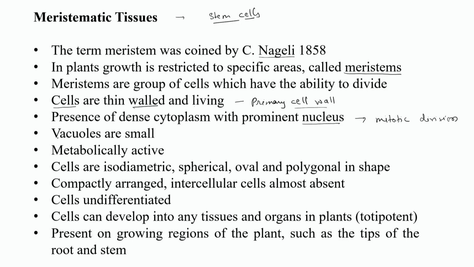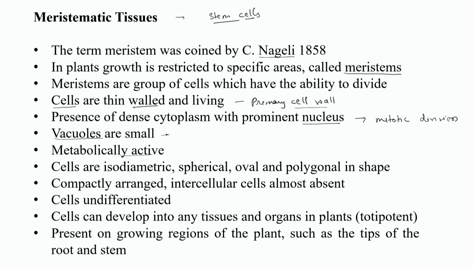Now vacuoles are very small in the dividing cells. Generally when the cells are dividing, the vacuoles are very small because they don't require vacuoles as such, because vacuoles are basically storage organelles and they are not there for a longer period of time. They will divide, so they don't require anything to store for a longer period of time. So either vacuoles are small or they are altogether absent. It is metabolically active, that we have discussed.